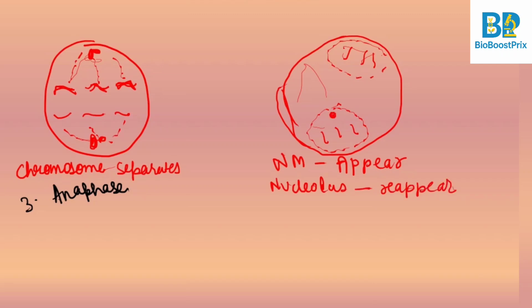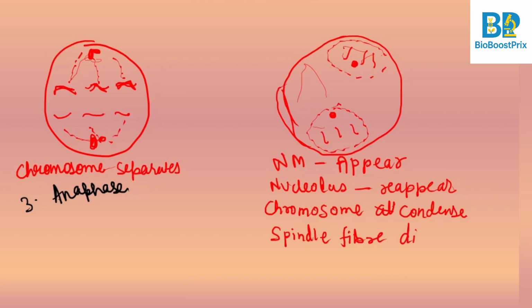So I can draw a nucleolus also over here, right? Chromosome again starts to condense. And spindle fiber disappears because the spindle fiber is no longer needed. These are the things that happen in the telophase stage. This is your telophase. Okay, I hope all the 4 stages are clear.